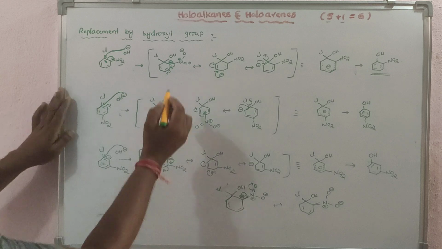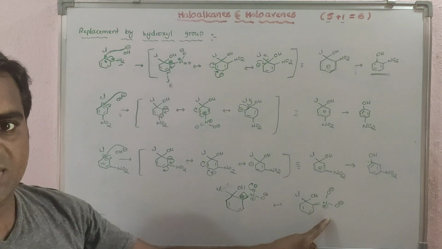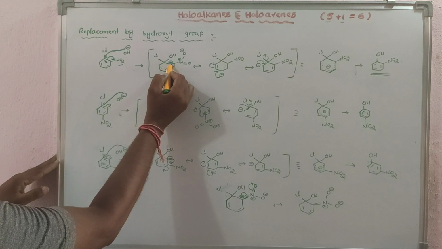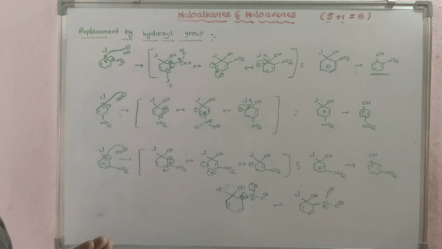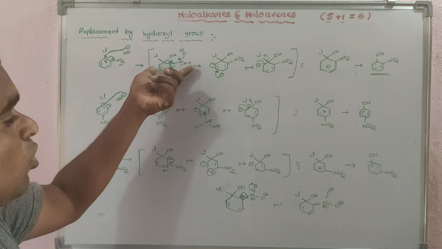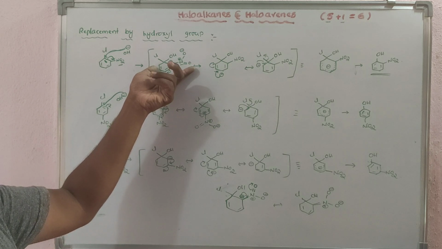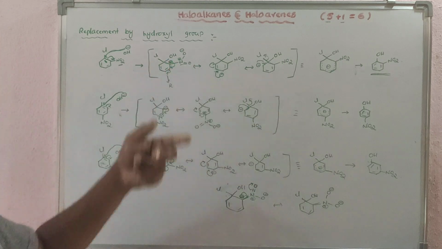Due to this, we get another resonance structure here. This means the negative charge present on the ortho position is further stabilized by the NO2 group, so this is more stable. That is, the carbanion negative charge is stabilized at the ortho position by the NO2 group.